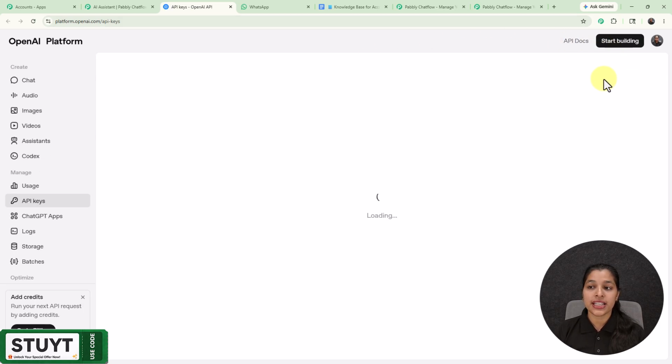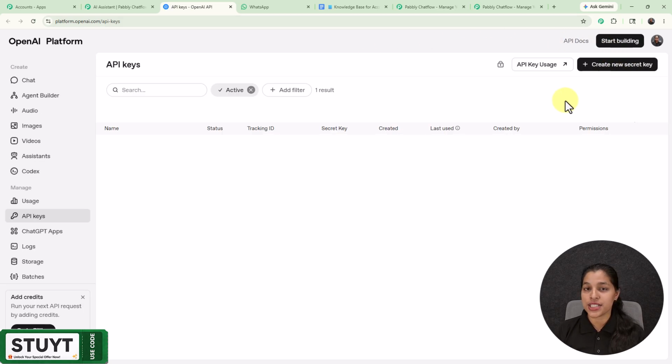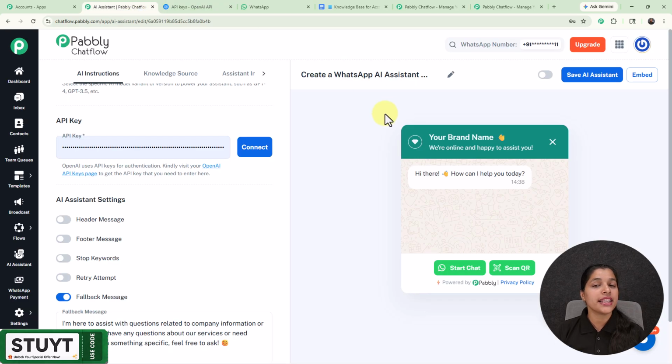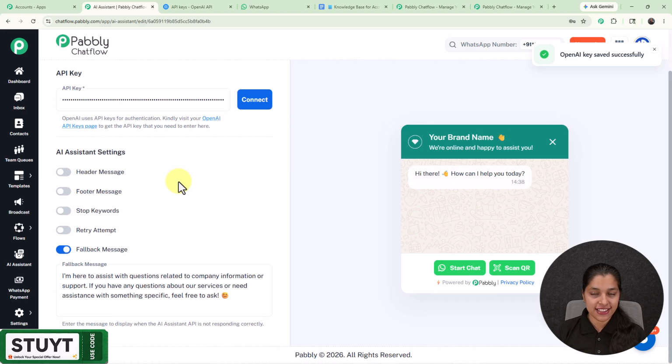And right here, we are getting this option for the create new secret key button, which you have to select. And here you have to provide the name and the project name and click on this create secret key button and your API key will be created. And as I have already entered my API key, I'm going to just click on this connect button. And right here, we are getting this pop-up which says OpenAI key saved successfully.